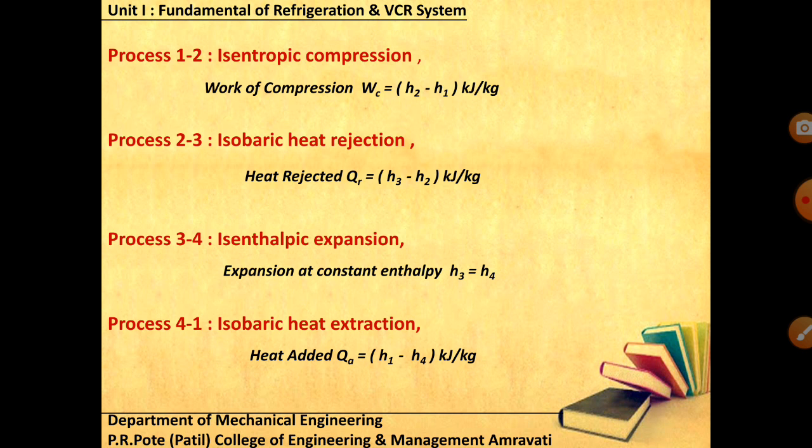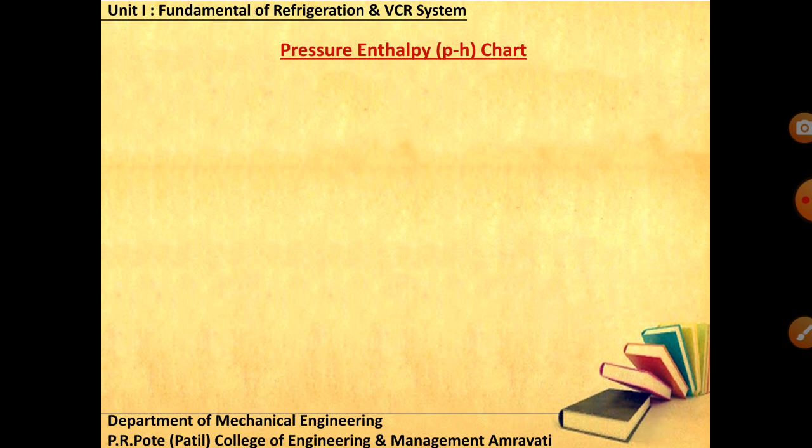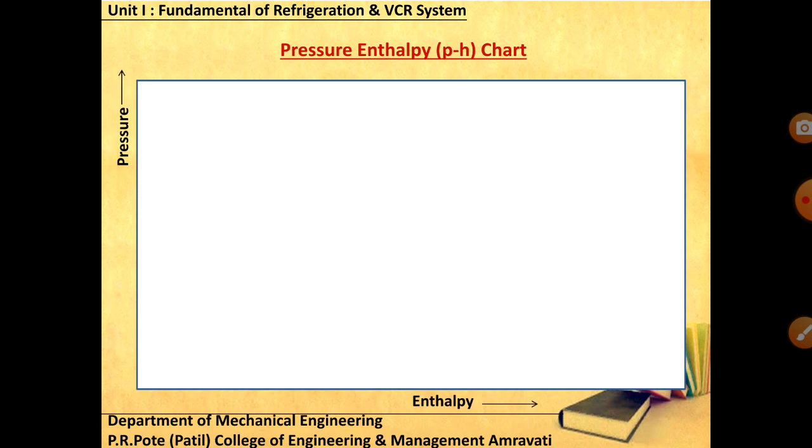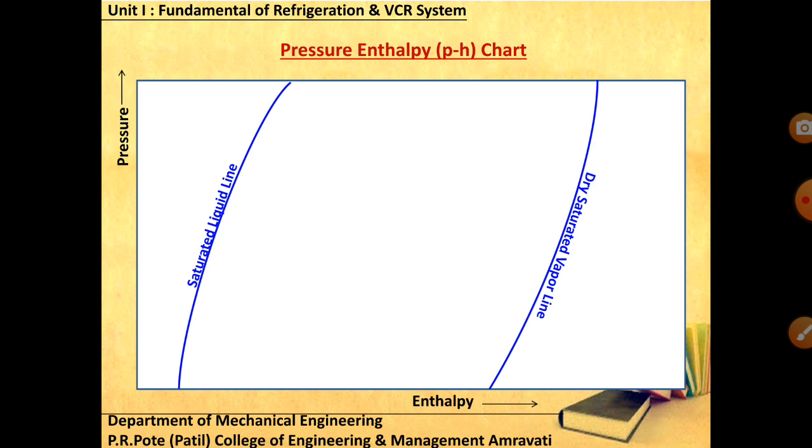Now how to get the values of enthalpy? For getting the values of enthalpy, we have the pH chart. The layout of the pH chart we'll see now. On the y-axis there is pressure, and on the x-axis there is enthalpy, and two lines would be there, one for saturated liquid and one for saturated vapor, like this. For each refrigerant the properties are different, so you will have a different pH chart, but all will have the same layout like what we are seeing right now.